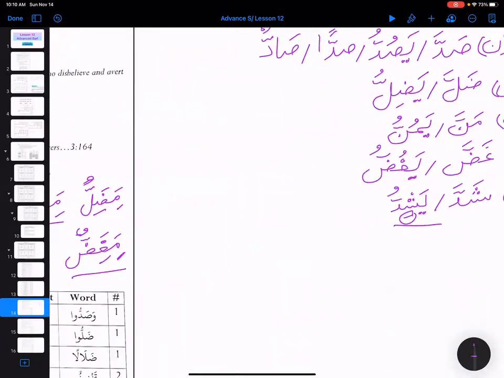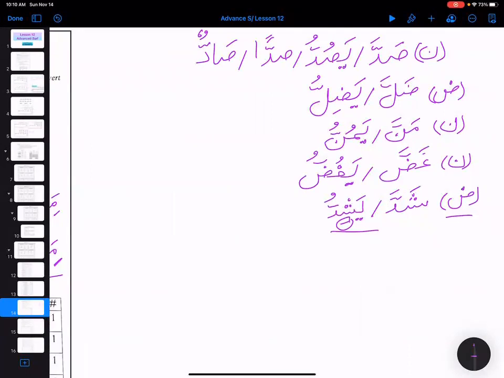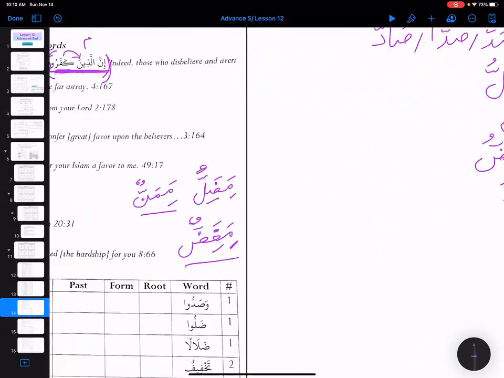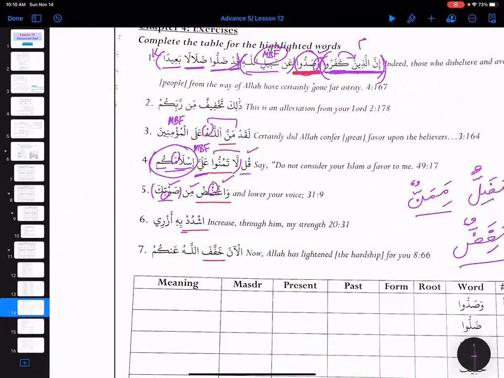I checked the dictionary this morning and it gave me Bab Daraba, but I didn't notice the U sound. So it could be from both families.